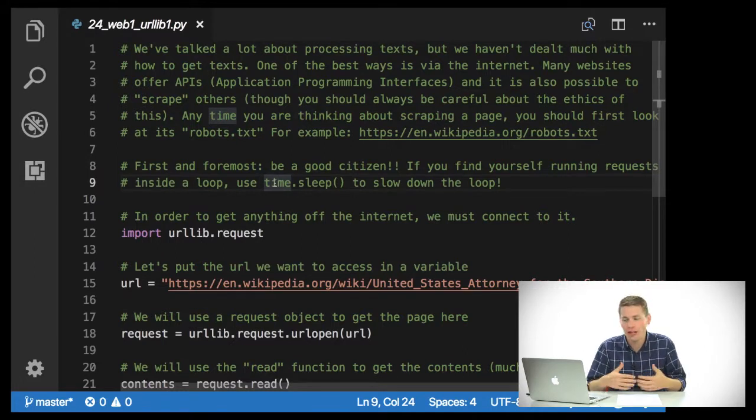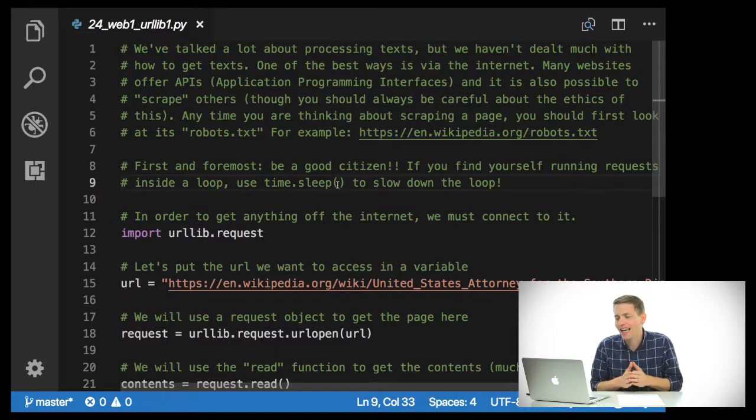If you find yourself running requests inside of a loop, so if you want to download 10,000 pages from Wikipedia, don't let your computer run as fast as it possibly can, because it will hit them many, many times, and you'll probably get banned. You'll want to run requests inside a loop and add something like time.sleep, which will actually slow the loop down. So you can say sleep 1, which will sleep for a second between each of its requests, and it's much better to do it that way.